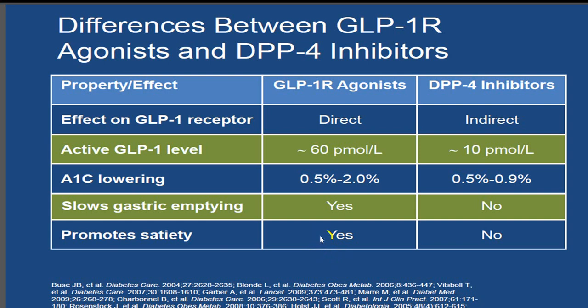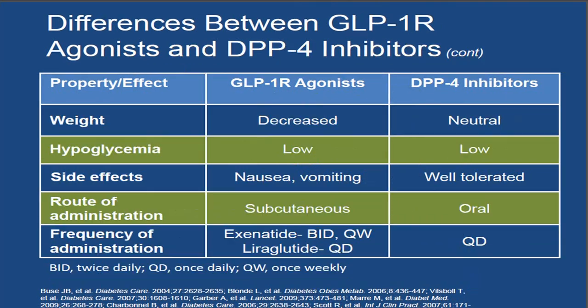And even weight reduction is more, because the effect on the satiety center is much more with GLP-1 as compared to DPP-4 inhibitors. So weight reduction is much more, while this is weight neutral. Hypoglycemia is low in both. Nausea and vomiting are much more in the case of GLP-1 rather than DPP-4. This is injectable form, this is oral form. Now we have got oral available also in the case of GLP-1 receptor agonists.